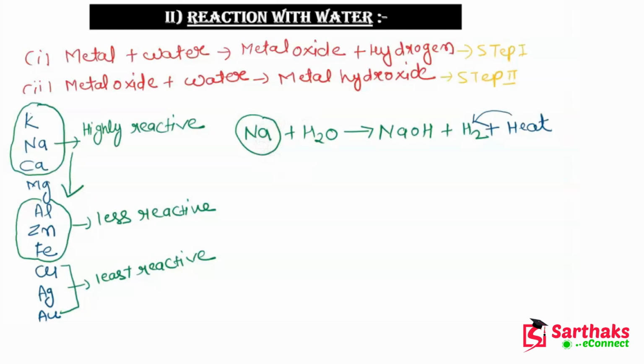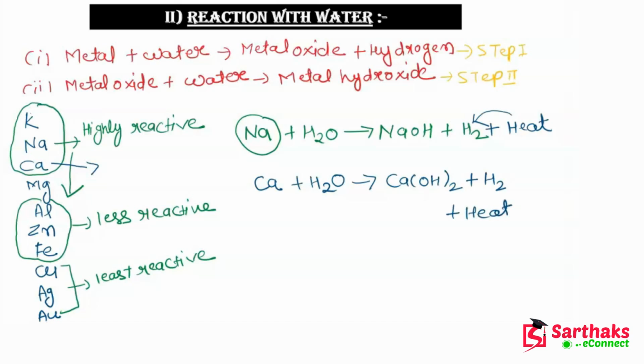Now there is another reaction, with calcium. Okay, so water also reacts with calcium. So if there is a reaction between calcium and water, then this will form Ca(OH)2, which is calcium hydroxide, and hydrogen is also evolved in this reaction and heat is also evolved.